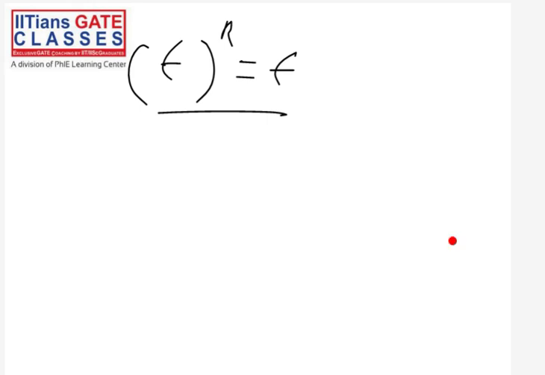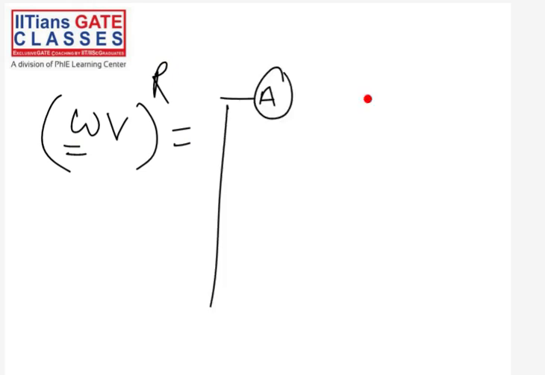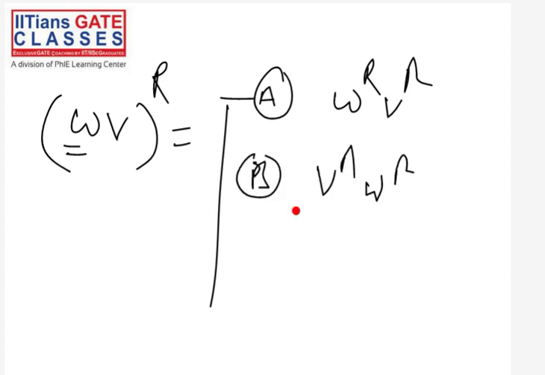Now anyone who wants to answer, you can try this question. Let's assume W is a string. Remember, this W is not a symbol, it is a string. Let's assume V is also some string. What can you say about WV reverse? I am giving you two options. Option A: W reverse, V reverse. Option B: V reverse, W reverse. Tell me quickly which of these options is correct.